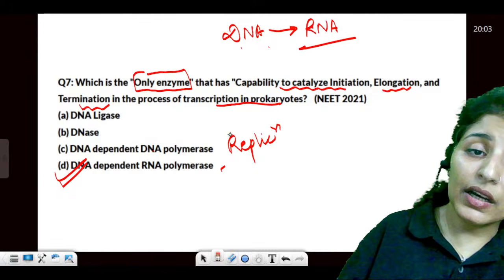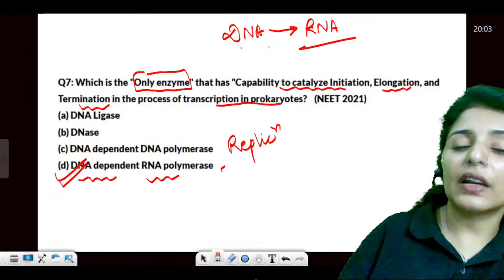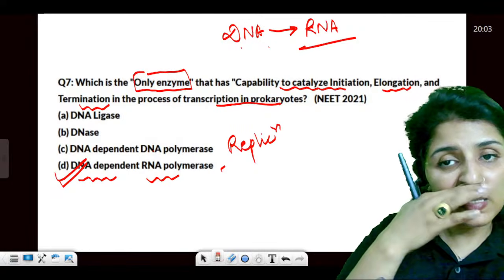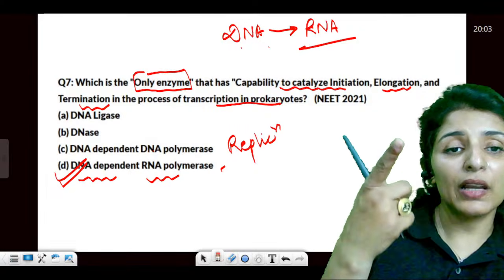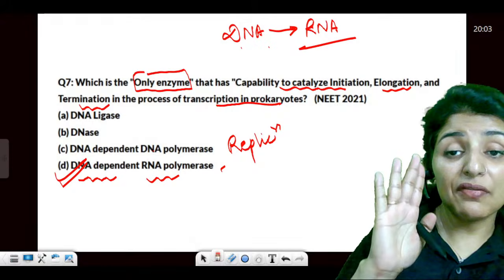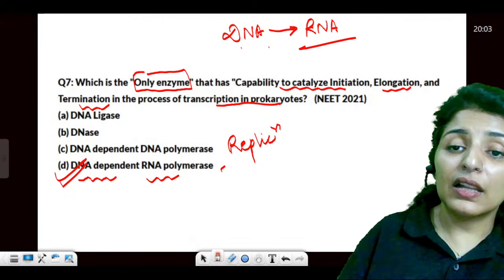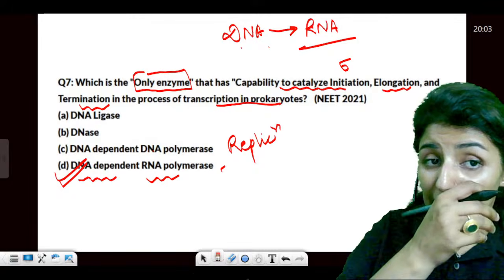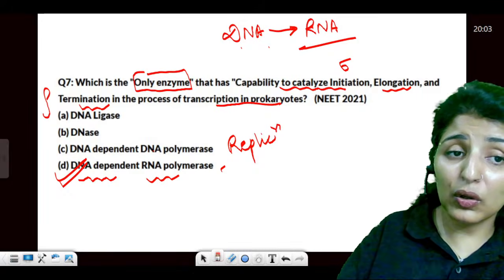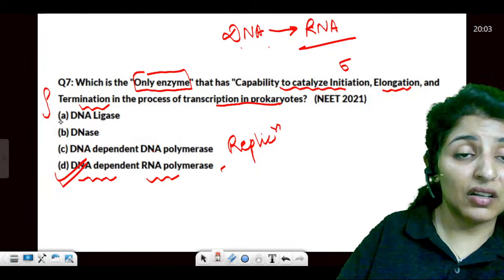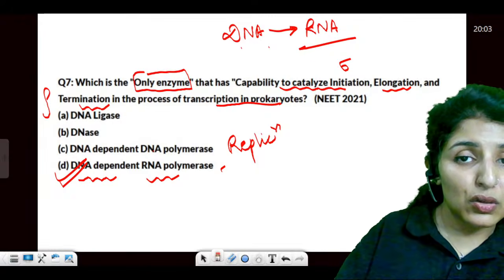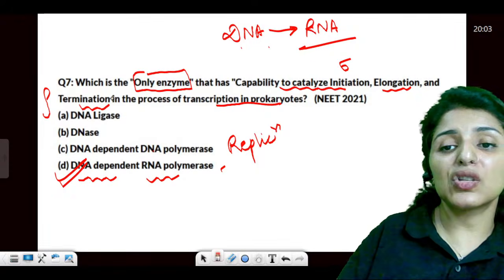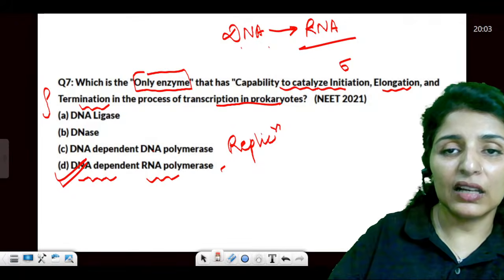So from DNA to RNA, DNA dependent RNA polymerase is going to catalyze all the 3 steps, starting with initiation, followed by elongation and termination. The difference is that during initiation, it will require a start factor, which is sigma factor. And during termination, it will require a stop factor, which is rho factor. So sigma plus polymerase for initiation and rho for termination. For elongation, it doesn't need any other factor.